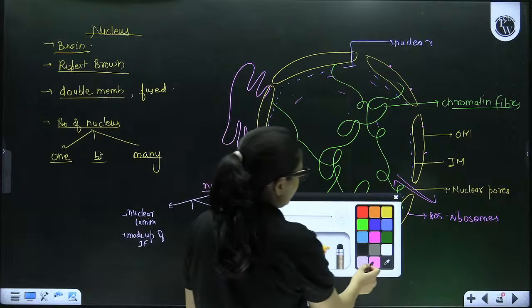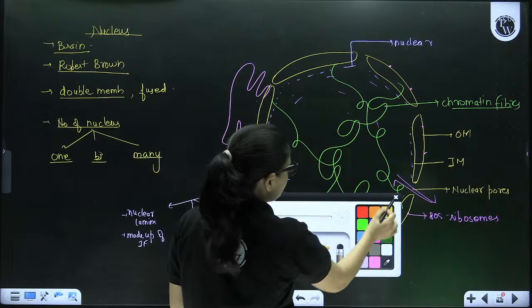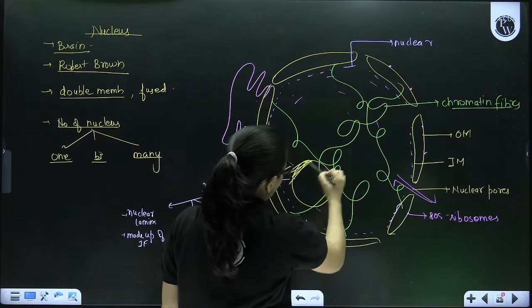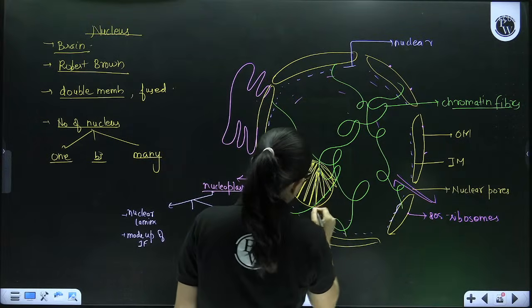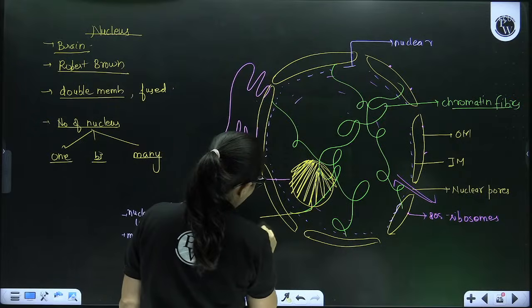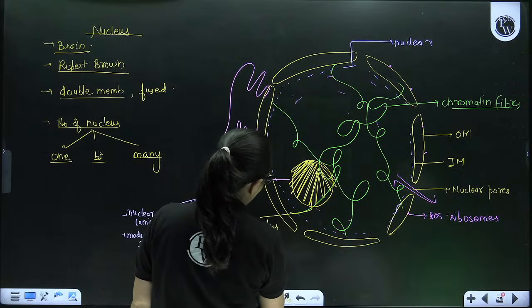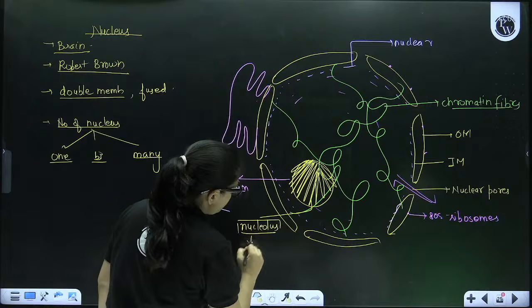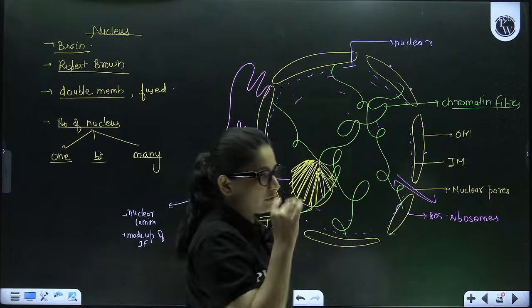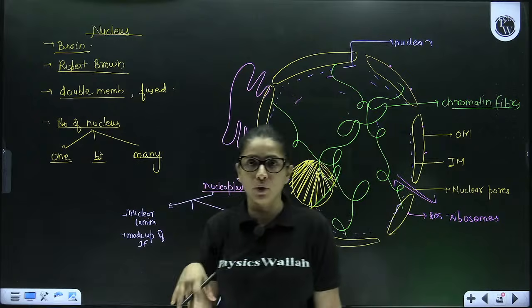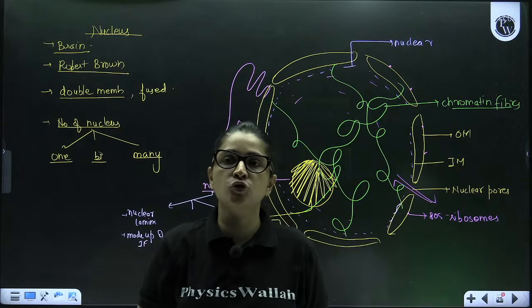Apart from this, they have a densely stained non-membrane bound structure called the nucleolus, whose main function is the active synthesis of rRNA, which goes out, joins with protein and makes ribosomes later.